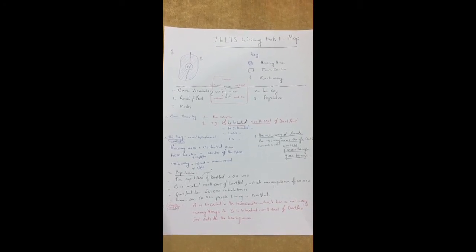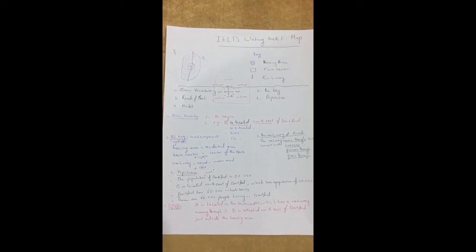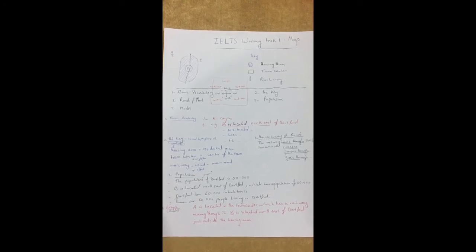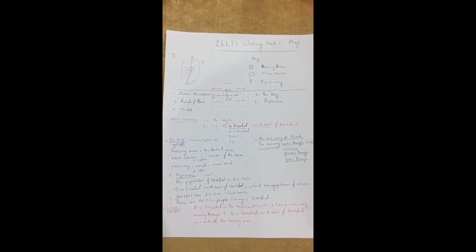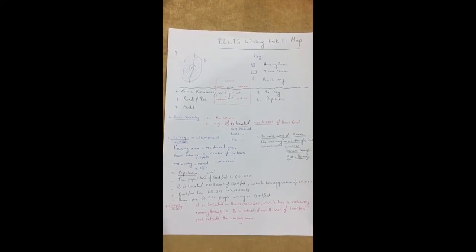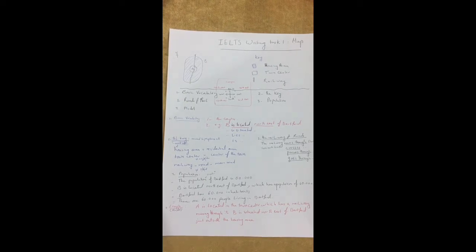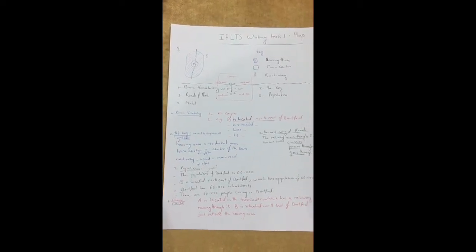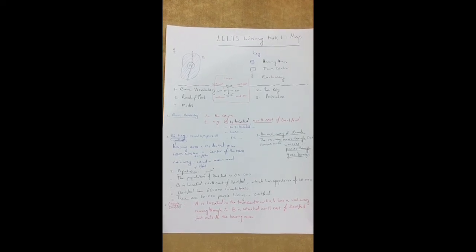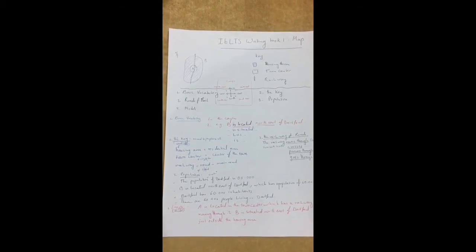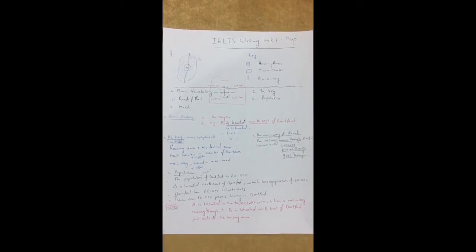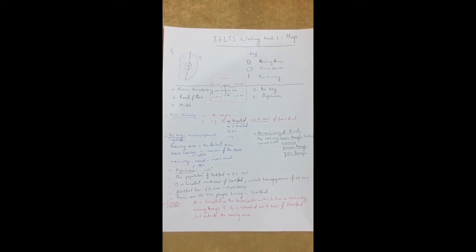The key: we need to see the key. We will change the capital letter to small letter if we need. Housing area, we can use another word such as residential area. Town center is also the center of the town. And railway, and roads and main roads. Do not say city center instead of town center, or street instead of road. Street is smaller and inside the town, while roads are outside, bigger.